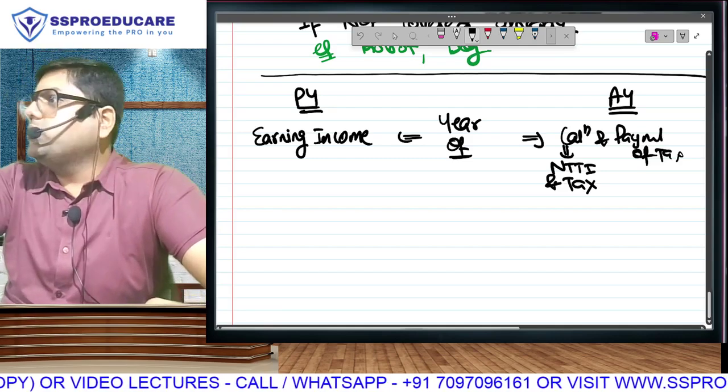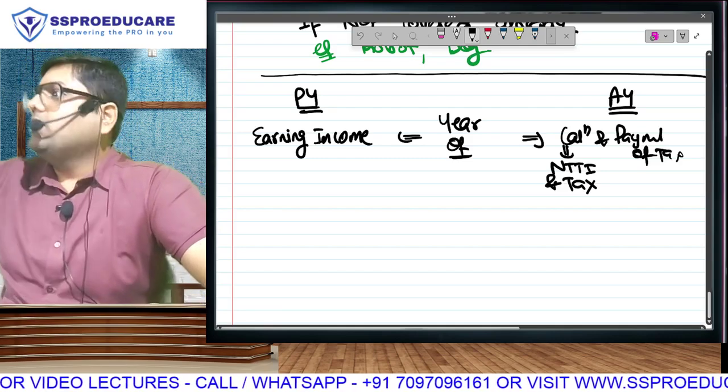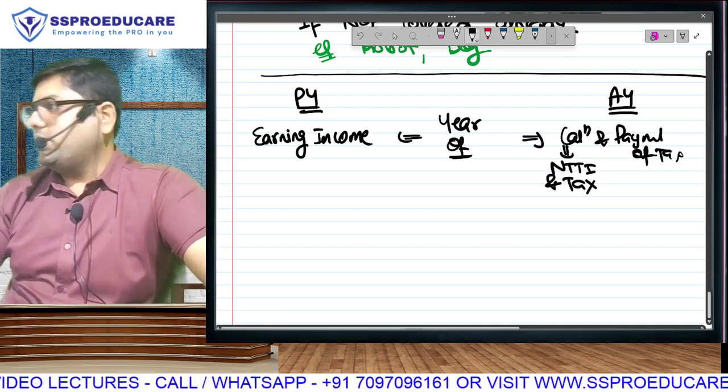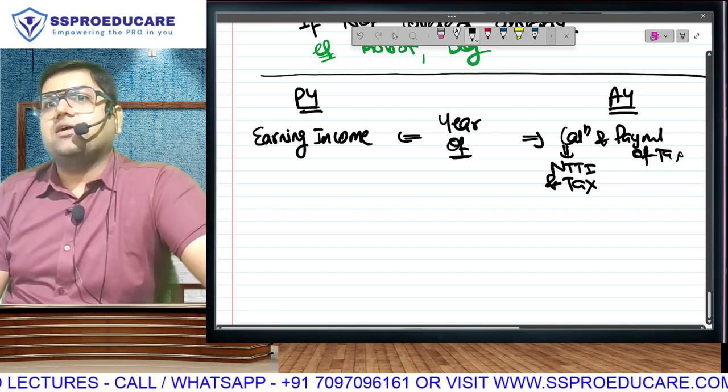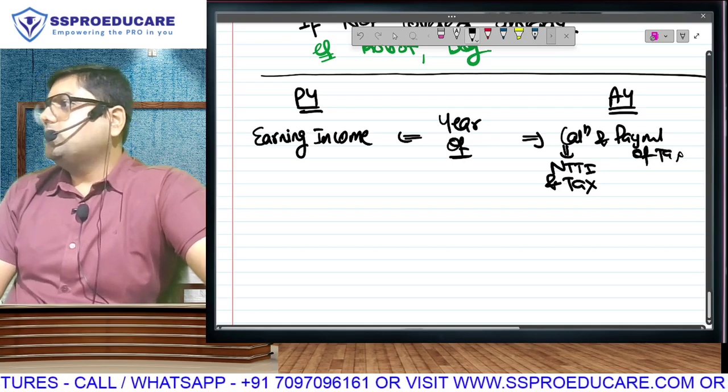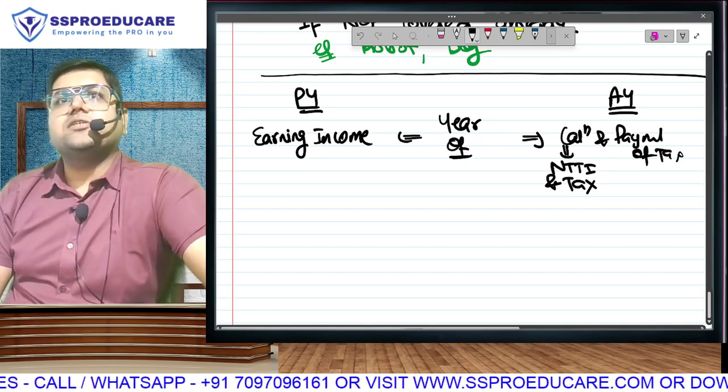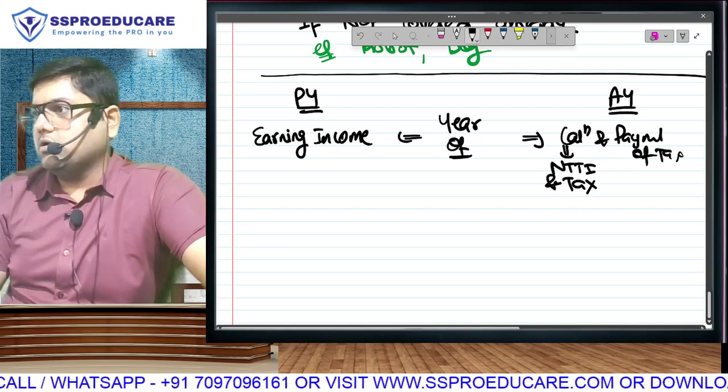All that you will do in the assessment. So one year you earn, next year you calculate and pay. The year of earning income will be called the previous year, and the year of calculation and payment, the immediately next following year, will be called the assessment year.